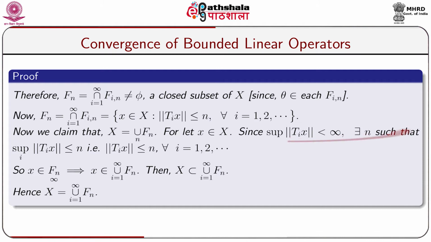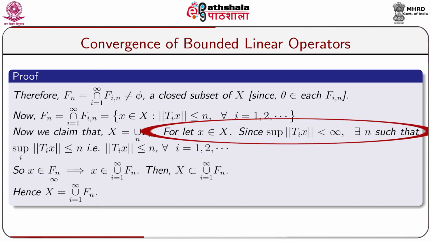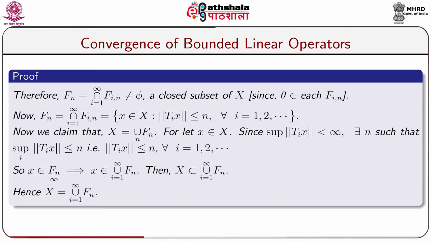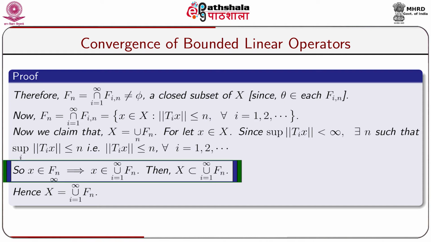For x belonging to capital X, since the supremum of the norm of Tix, where the supremum is taken over i, is less than infinity, there exists n such that the supremum over i of the norm of Tix is less than or equal to n. That is, the norm of Tix is less than or equal to n for all i equal to 1, 2 and so on. So x belongs to capital Fn, which implies x belongs to the union over i equal to 1 to infinity of Fn.